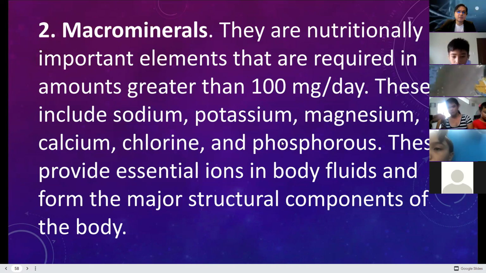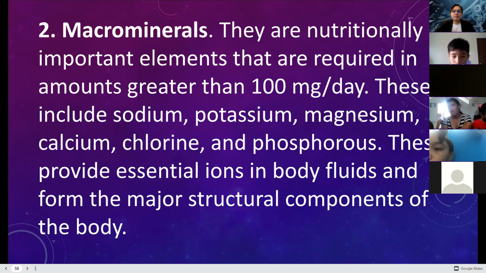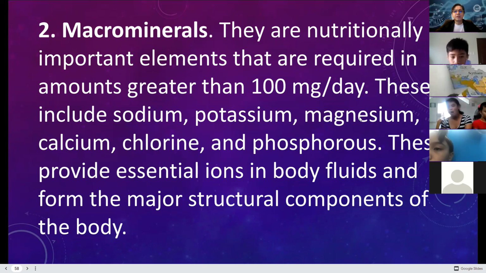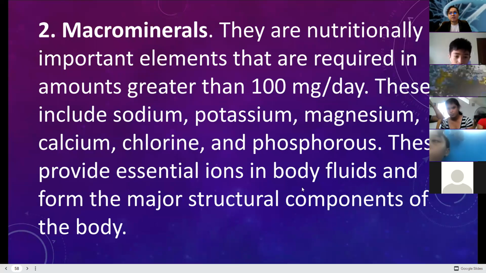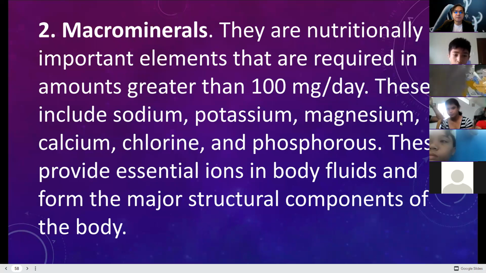Microminerals. The second one is microminerals. They are the nutritionally important elements that are required in amounts greater than 100 milligrams per day. This includes sodium, potassium, magnesium, calcium, chlorine, and phosphorus. These provide essential ions in the body fluids and form the major structural components of the body. Or this is used in some of the metabolic processes. Your vitamins, your minerals.